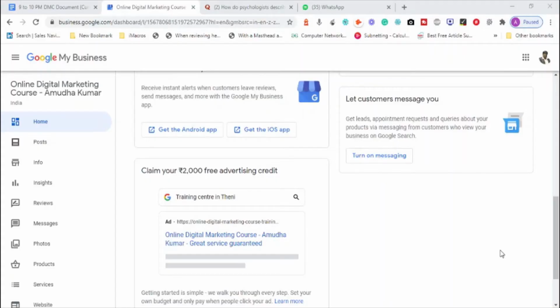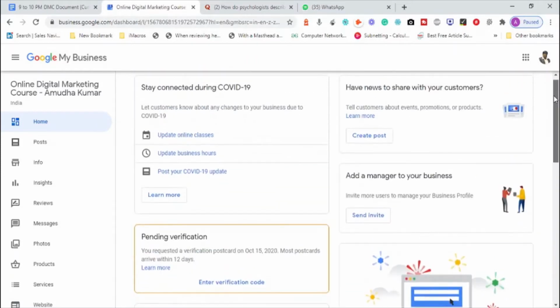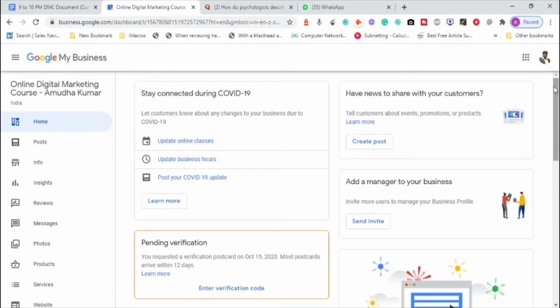My business listing. Okay, look at this one. Basically, the interface, whichever you're looking at, I'm actually waiting for the verification code to come to my address so that I can demonstrate some other things for you. Now, if you look into the whole interface, we see something.